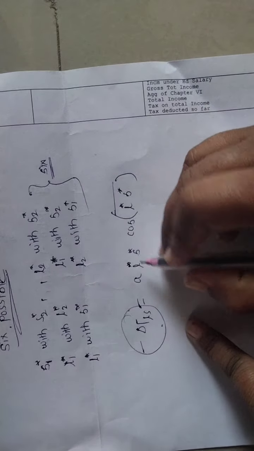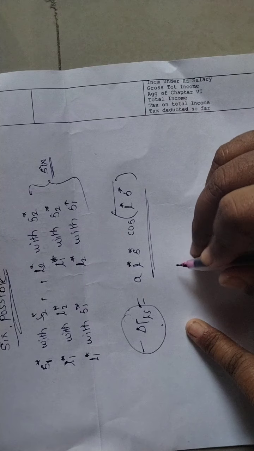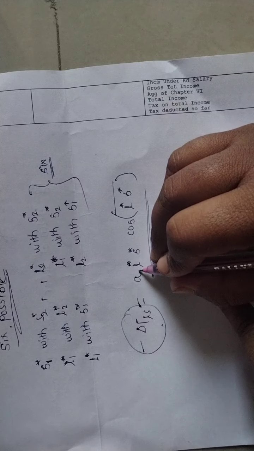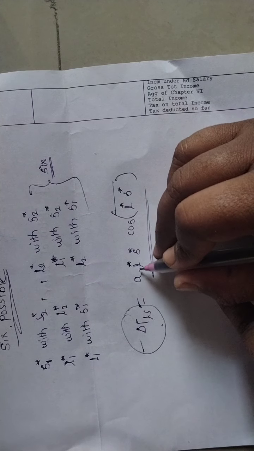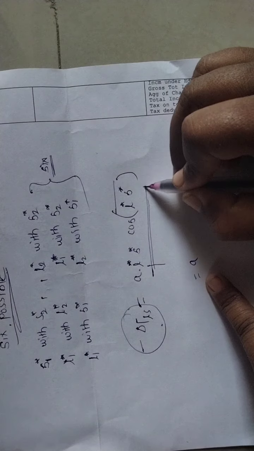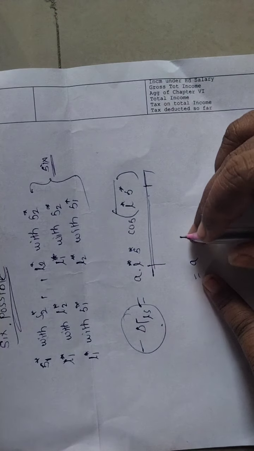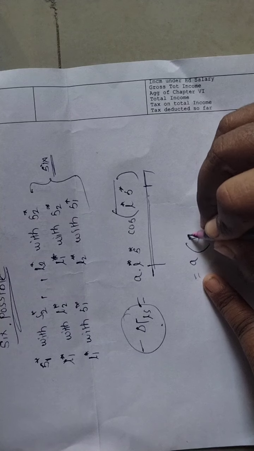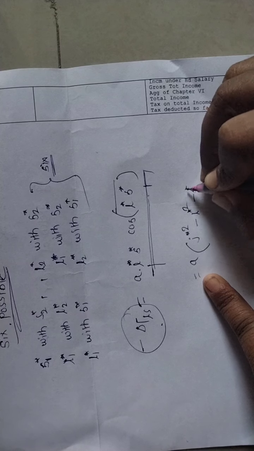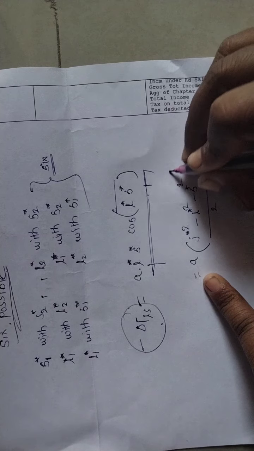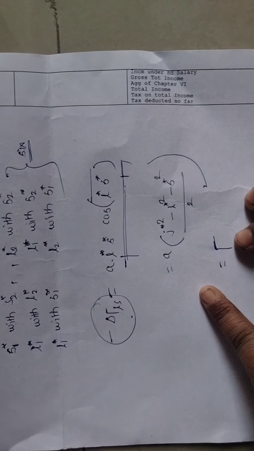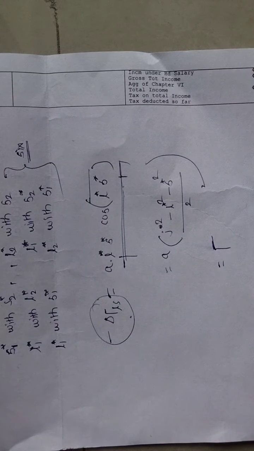Here the A we keep as it is, and the value of the cosine term we have studied in the last chapter: J star square minus L star square minus S star square divided by 2. This is the capital lambda, which we call the term value.